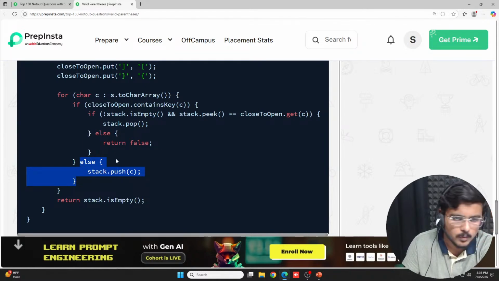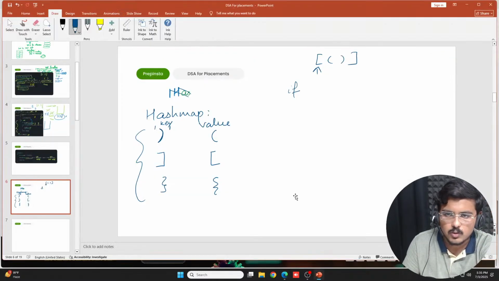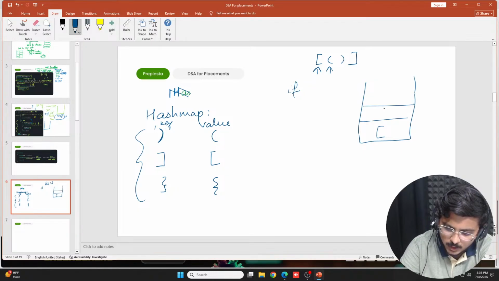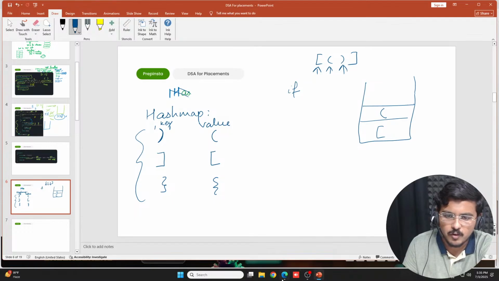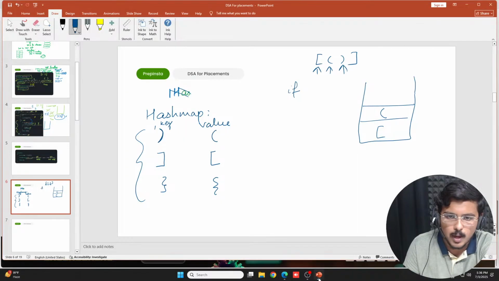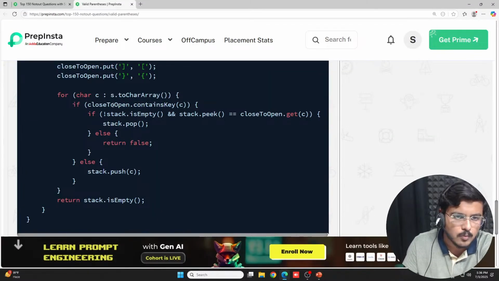Ashika, I hope you are understanding this. So now I'll take the stack, I'll push it in. Again, I'll go to the next bracket. Again, it is the same opening bracket, so I'll push it again. Now, when I come here, this time the first if block would work. Why so? Because in the closeToOpen hash map we actually have this particular key. This key is present here, right? So this if becomes true.